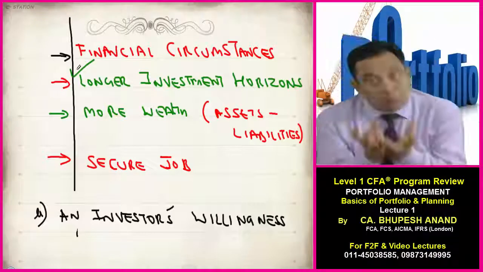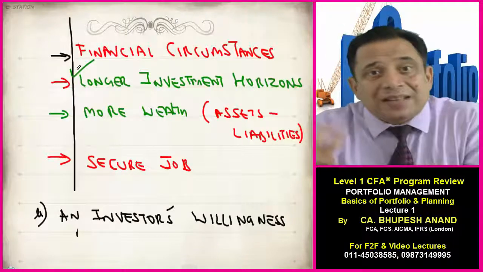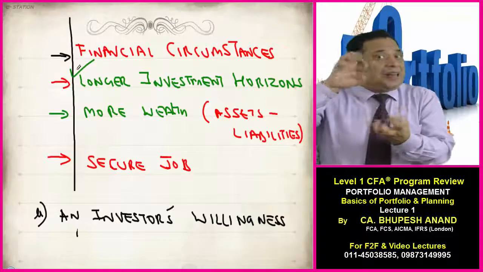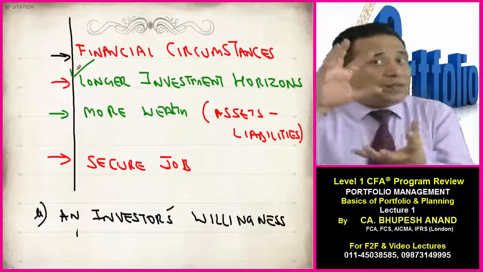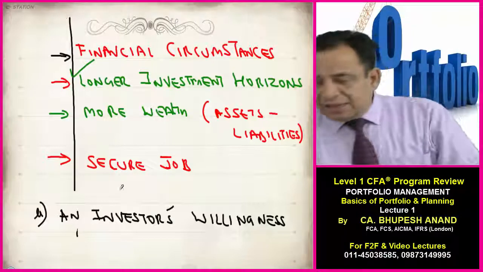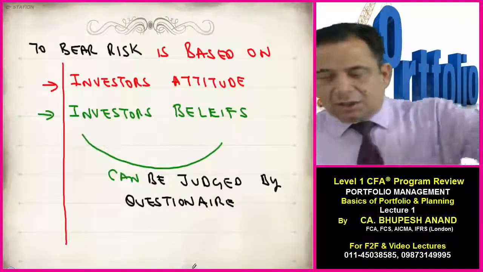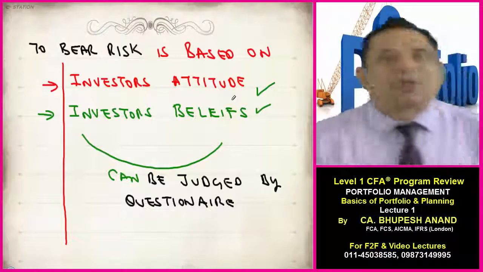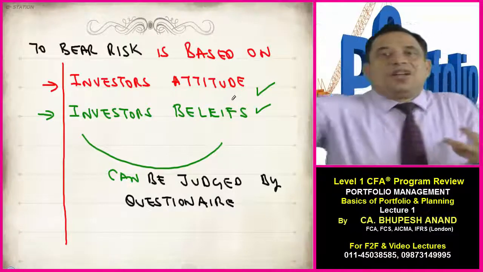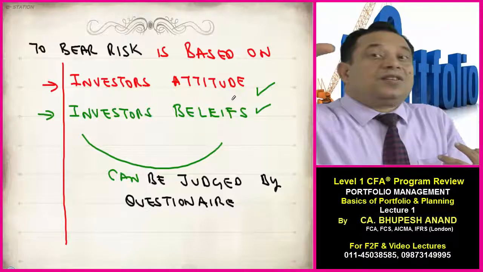More assets: whether he has more wealth, parental wealth, or has earned on his own. Now, what is wealth? Assets minus liabilities. Secure: whether he has a secured job. So these factors will tell me his financial strength, and on the basis of that I can judge the ability of taking the risk by that investor. And now investor willingness. There is a difference between willingness and ability. Willingness is based upon his attitude, his wishes, his beliefs. We can easily find out whether he is a risk lover, risk neutral, or risk averse with the help of a questionnaire.